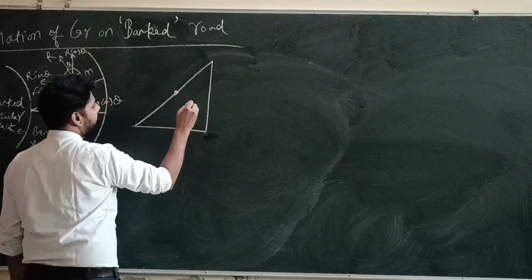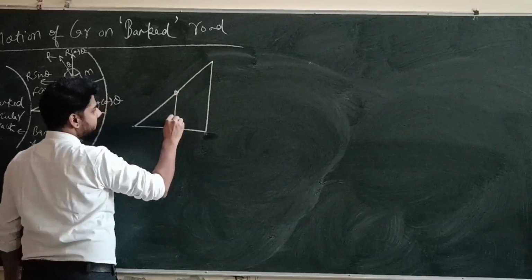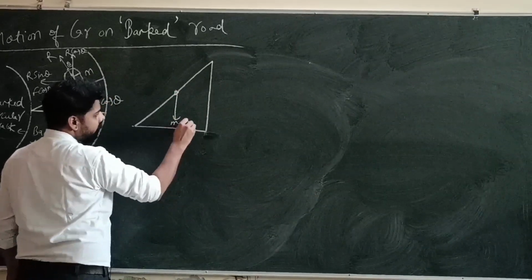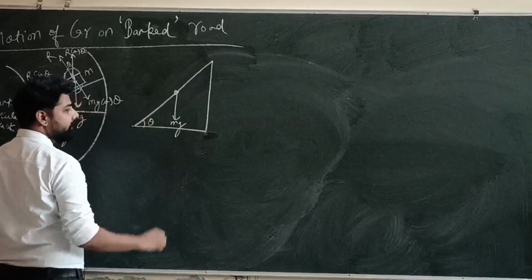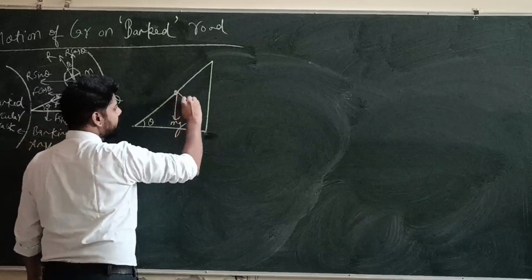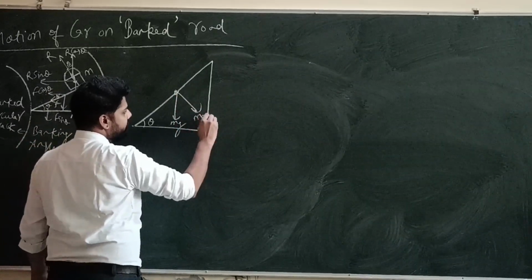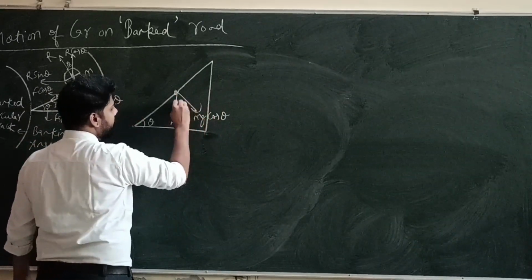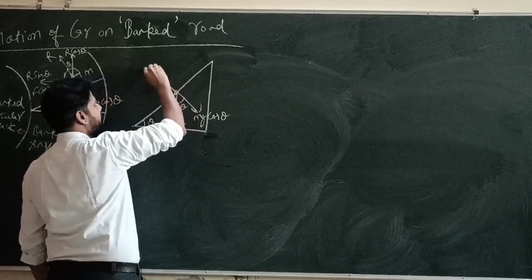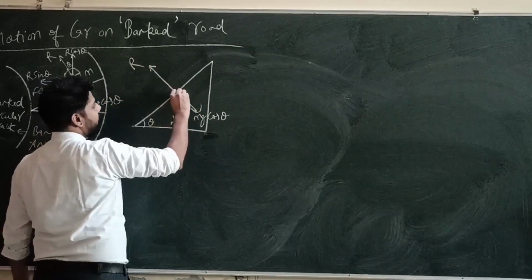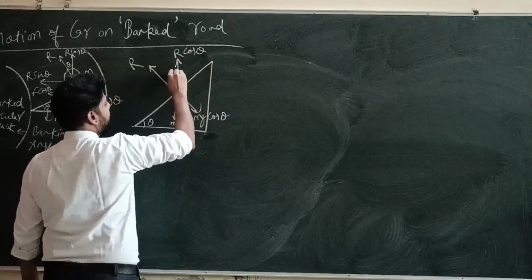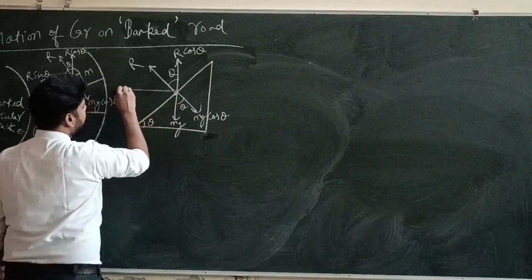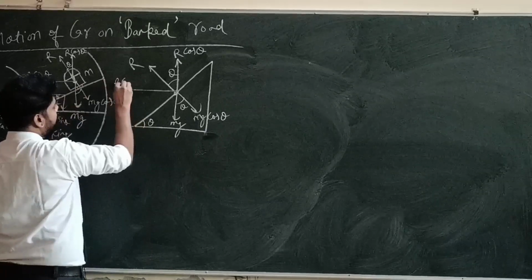This is the body. Here mg, that is weight, is acting. This is the angle of inclination or the banking angle. This is mg cos theta. This is R, this is R cos theta, and this is R sin theta.